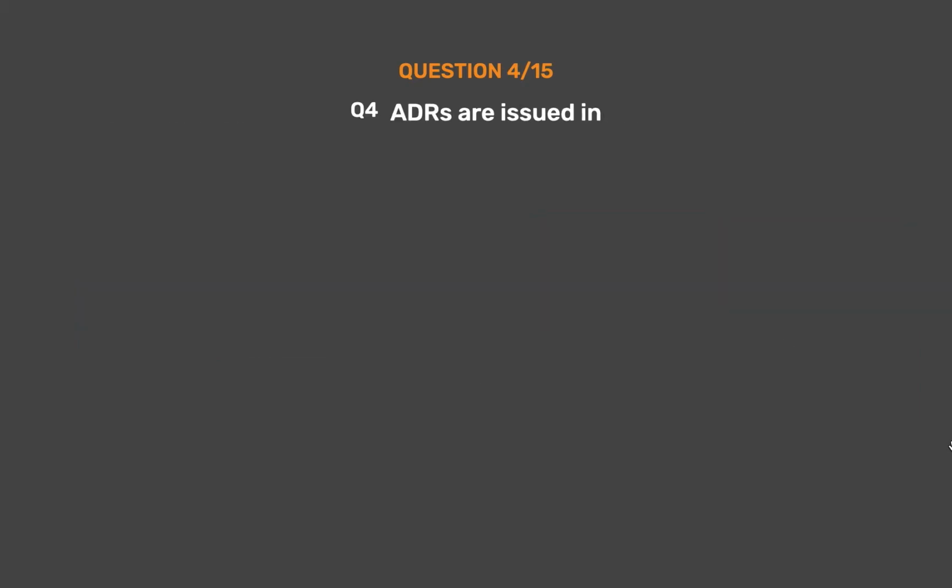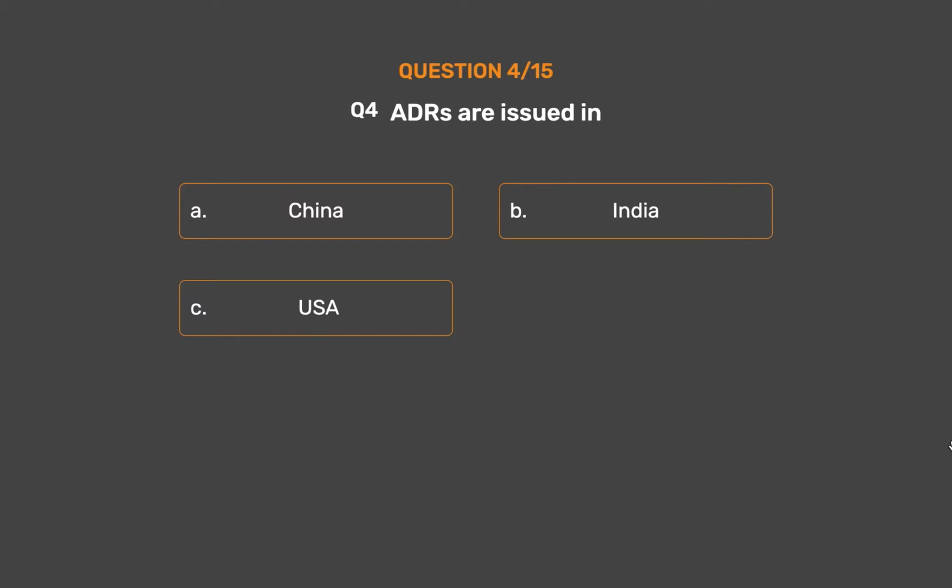Question number 4. ADRs are issued in Option A. China. Option B. India. Option C. USA. Option D. Canada.